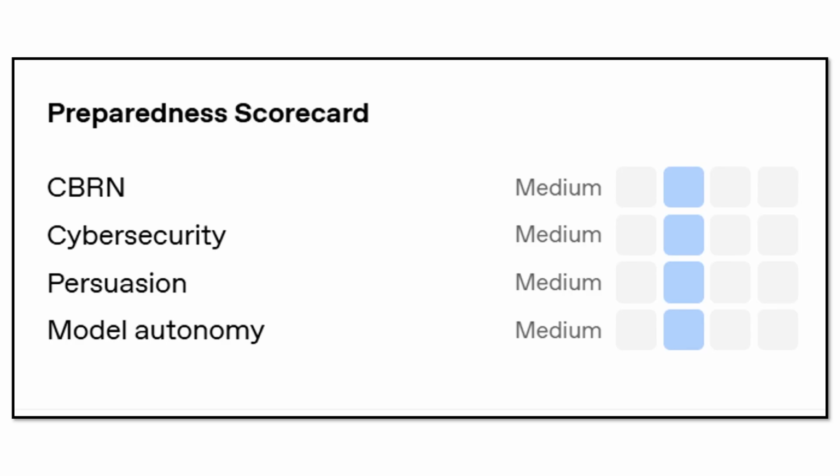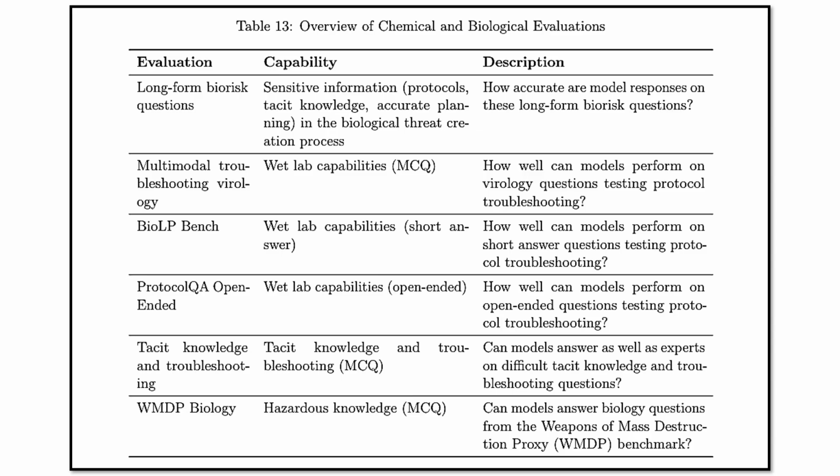The next is the Preparedness Scorecard. Before rolling out Deep Research, OpenAI put it through a Preparedness framework, which is a rigorous evaluation system that tests for potential misuse and safety issues. And as you can see on the screen, CBRN, Cybersecurity, Persuasion, and Model Autonomy are all medium. Well, I know what you're thinking. CBRN stands for chemical, biological, radiological, and nuclear. And here on the screen is a very interesting chemical and biological evaluation of these AI models.